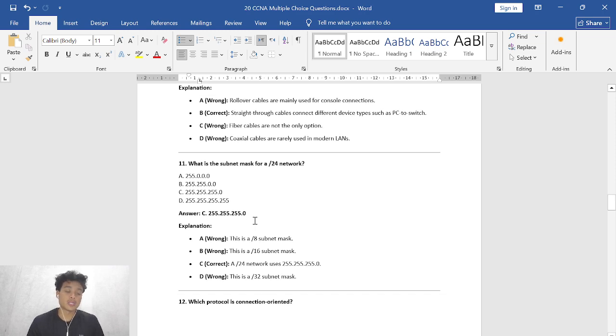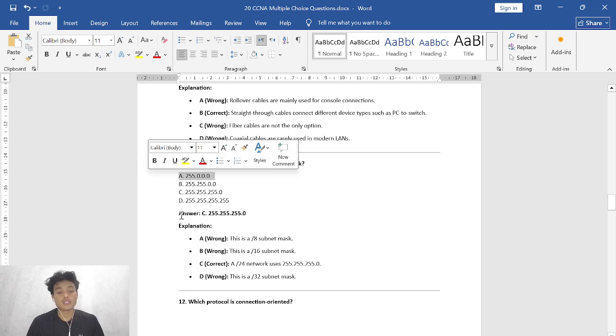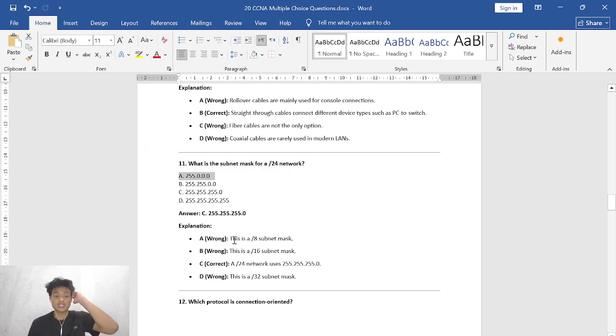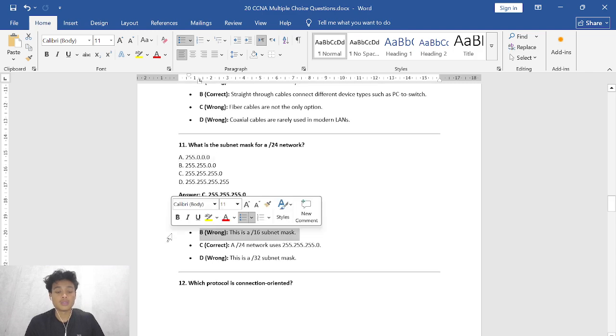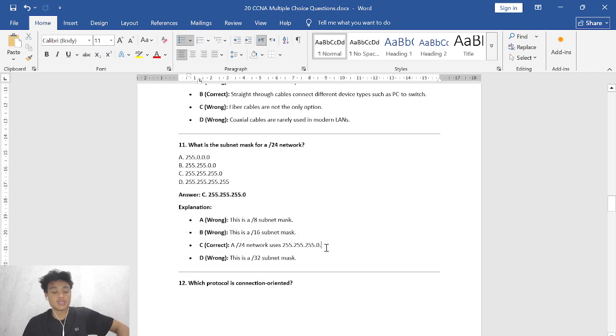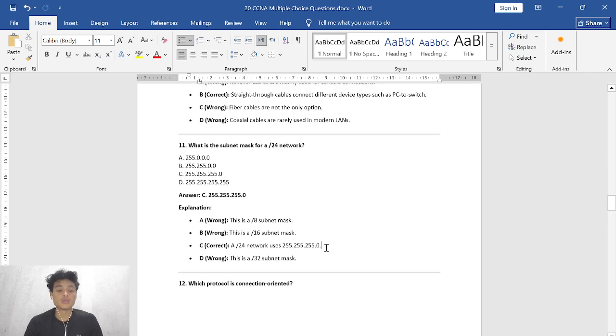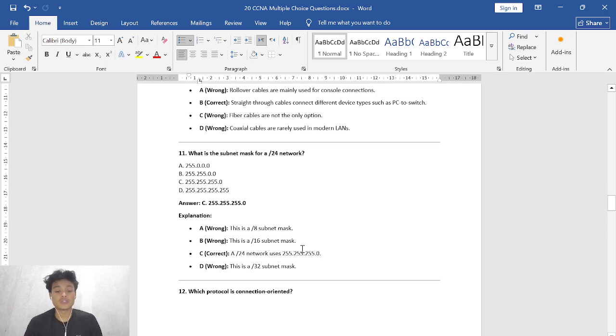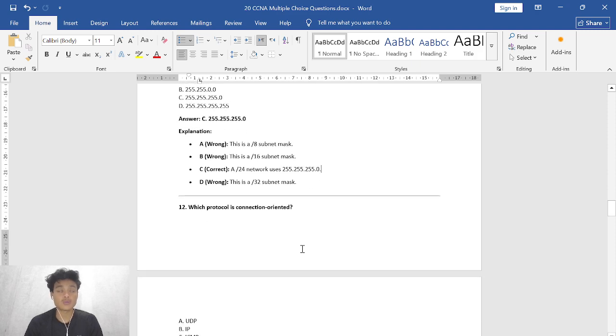And then here's the explanation. So A, 255.0.0.0 stands for a /8 subnet mask, not /24. And then B, this is wrong too, just because 255.255.0.0 stands for a /16 subnet mask. And then C, this is the correct answer. A /24 network uses 255.255.255.0, and D, wrong. 255.255.255.255 is used for a /32 subnet mask.